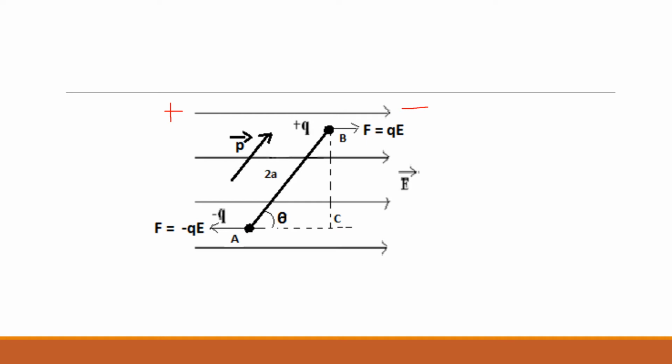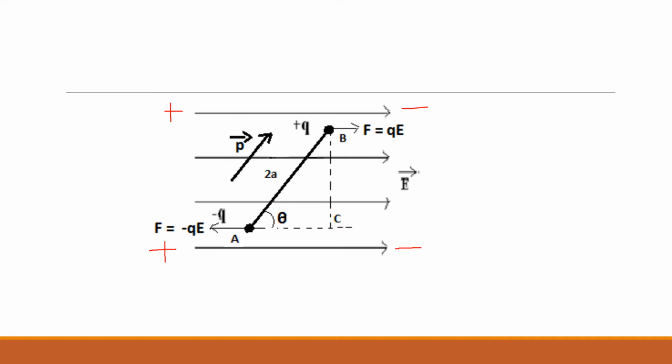The formula is F equals q into E, the relation between force and electric field intensity, along the direction of the electric field. Now minus q will have a tendency to move in the opposite direction, because here it is positive. So the force due to minus q will be in the opposite direction.